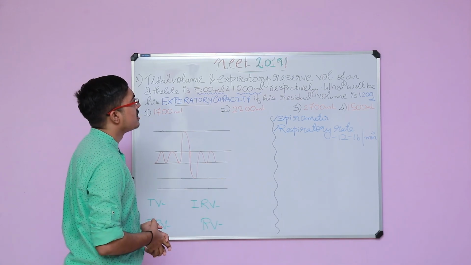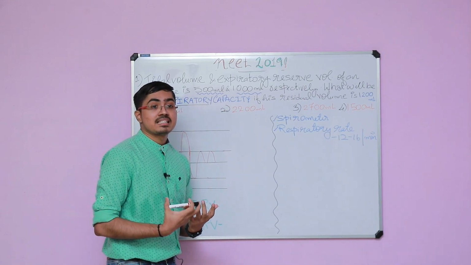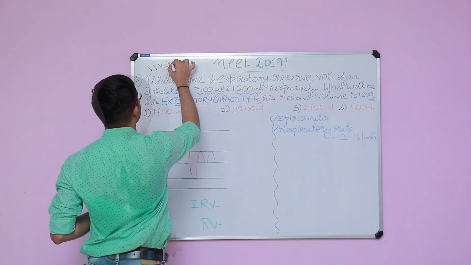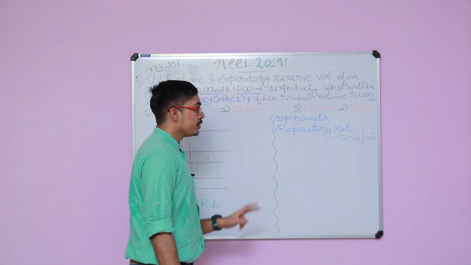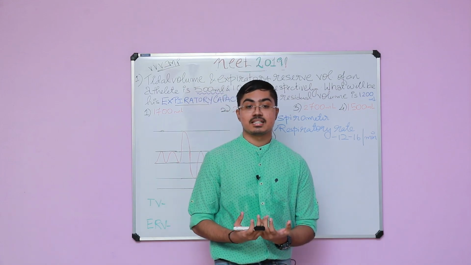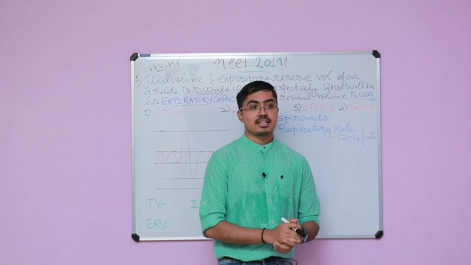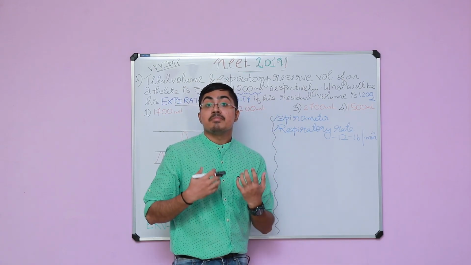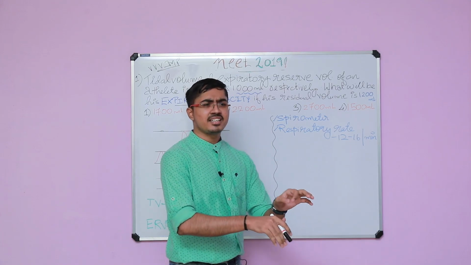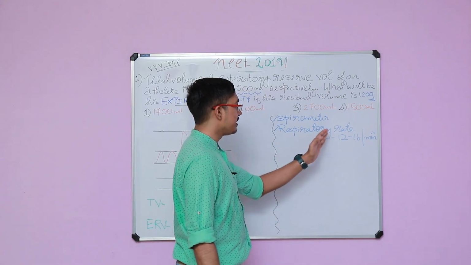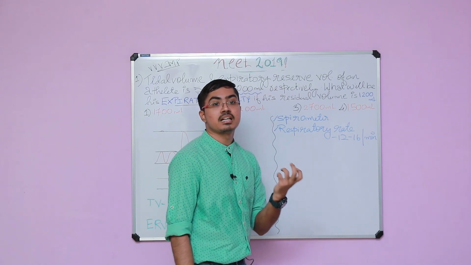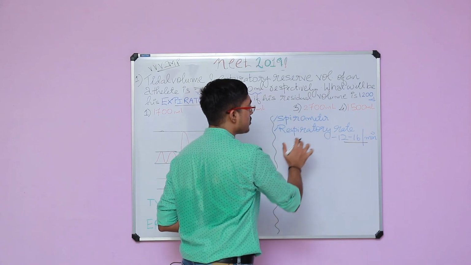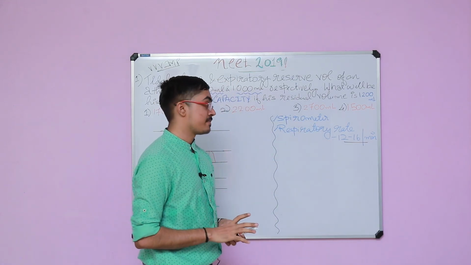Now the topic of respiratory volumes and capacities is very important in the examination. Before anything else, I would like to tell you two important points that you might have seen as questions in practice papers. First, the instrument with which you measure the volumes is the spirometer. NCERT gives it very correctly. Second, the normal respiratory rate of a healthy human adult is 12 to 16 per minute. Please never forget these 2 points. These are very important points that you need to have at your fingertips.